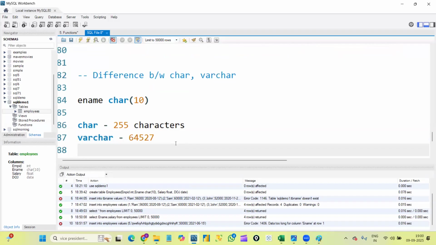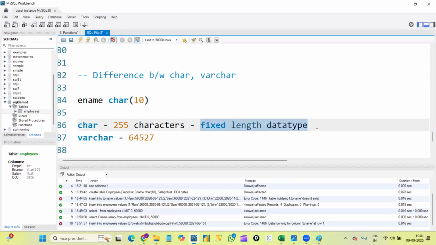That is the concept. Again, this is a very important interview question for freshers. For freshers up to 2 to 3 years of experience, you will definitely expect this question in the interview. That is, what is the difference between char and varchar? First and foremost, the first point you need to say is that in char memory will be wasted, in varchar memory won't be wasted. That is the reason we call char a fixed length data type, because if I'm giving 10 as a size, the size will be fixed, right?